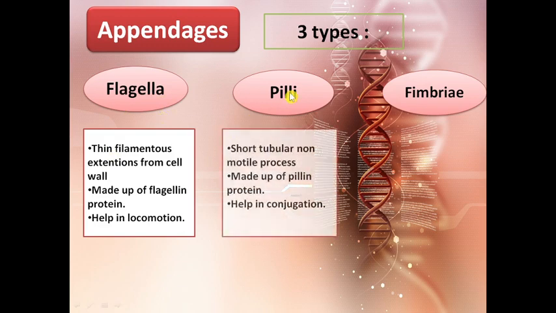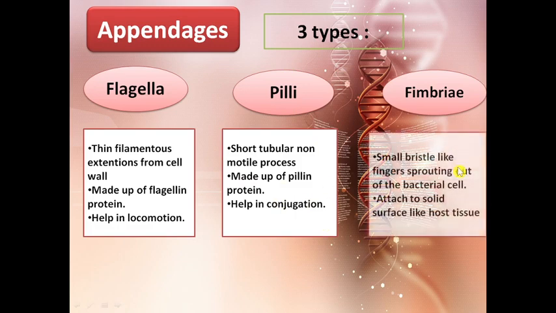Pili are short tubular processes and they are non-motile. As the name suggests, they are made up of pilin protein and they help in conjugation. While fimbriae are small bristle-like fingers sprouting out of the bacterial cell and they attach to a solid surface like the host tissue. So the flagella help in locomotion, pili help in conjugation, and fimbriae help in attachment to the host tissue for nutrition and for other purposes.